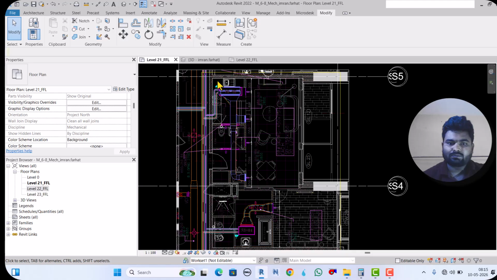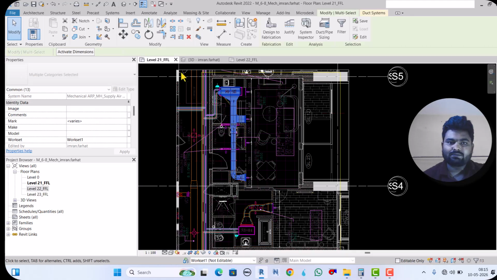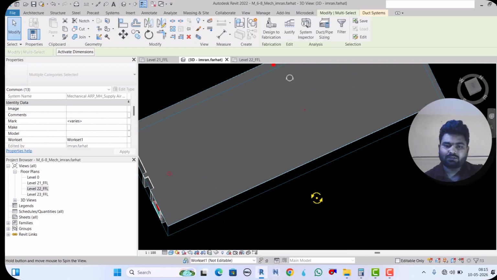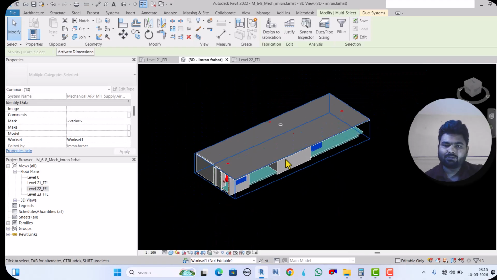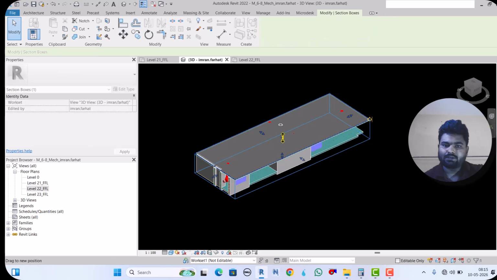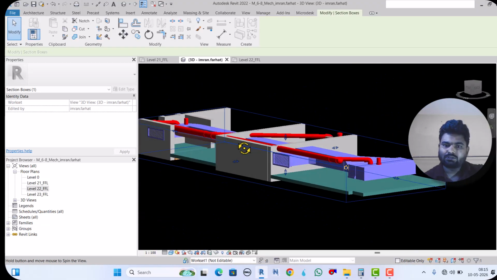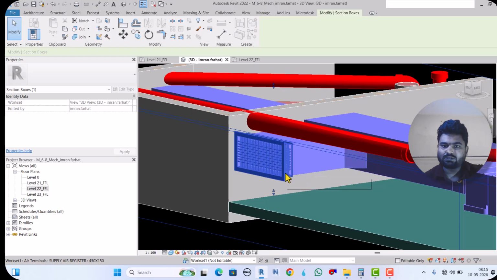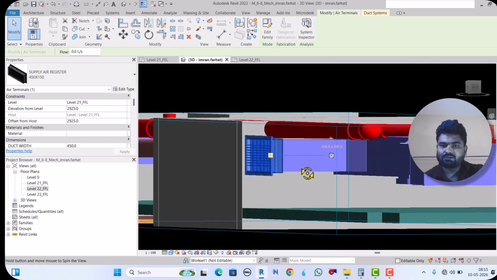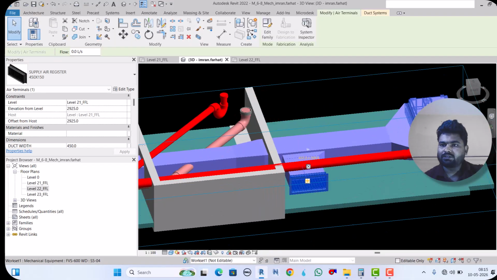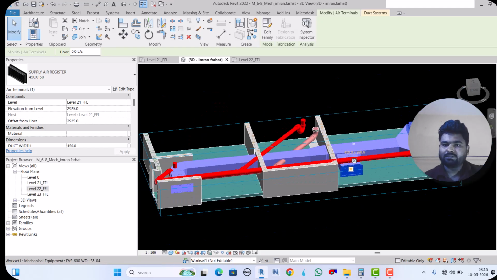See, so like this we can model, and later we can coordinate. Okay, because the plumbing which we created earlier will clash here. See, it will clash too much. Here it is not clashing, fine, but here the trap is clashing, so we can adjust a little bit.